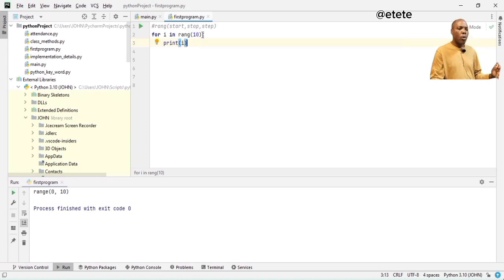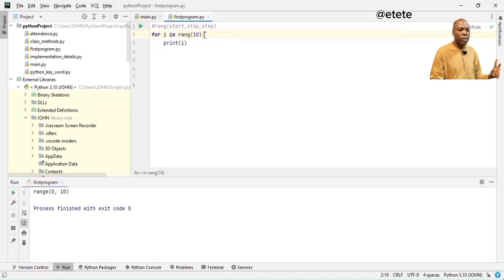Now, why do I put this colon? If I didn't put this colon, you will see an underline, you will see red there, which means syntax error. So it's already showing me a syntax error. Why do I have to put that colon? For this for loop, I am saying for each of these iterations, what is the next block of code that should be executed? That is what this colon is for. If I don't put this colon, it's going to throw me an error.